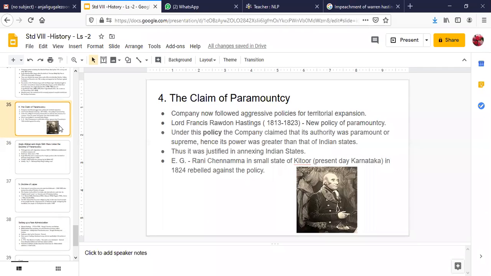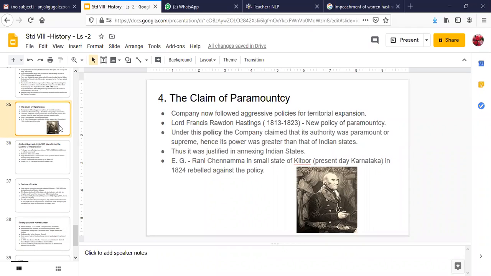Here I gave you the example of Rani Chennamma of the small state of Kittur in present-day Karnataka. She rebelled and eventually she died in 1829. Also, another incident is of a chowkidar, known as Sangoli Rayanna, in Kittur. He also carried out a resistance, and with popular support, he destroyed many British camps and records.